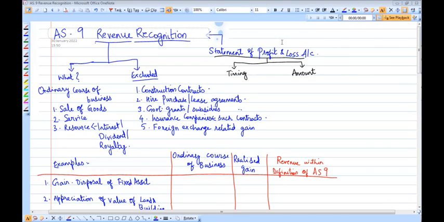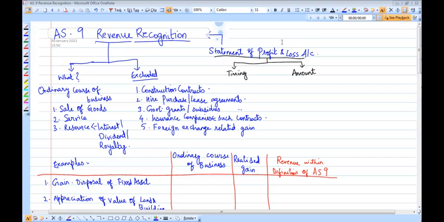So as planned, today we are going to learn about an accounting standard describing revenue recognition, AS9. If you have any doubts or anything to be clarified relating to whom this standard is applicable to, then you can refer to my earlier video, the link of which I have given in the description box.